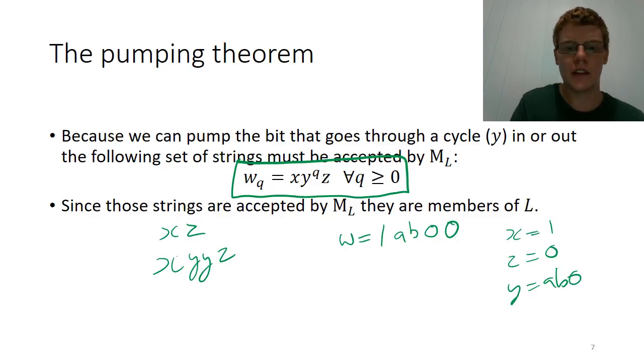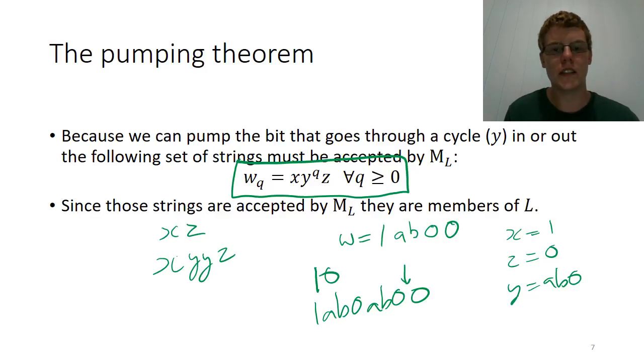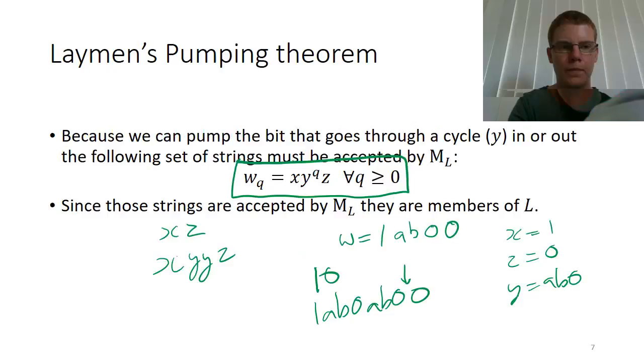That means that the string 10 must be accepted by the DFSM. The string 1ab0ab00 must be accepted by the finite state machine. And the string where we insert ab0 over and over again between the last occurrence of ab0 and the end 0 must also be accepted by the machine. Since they are accepted by the machine, they are trivially members of the language which the machine accepts, obviously.